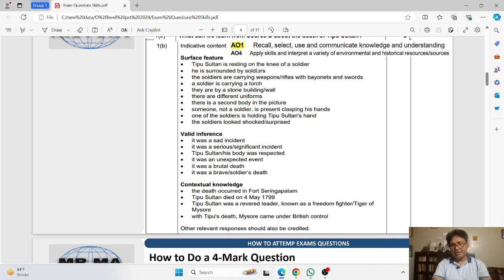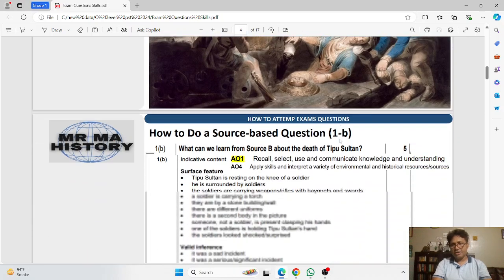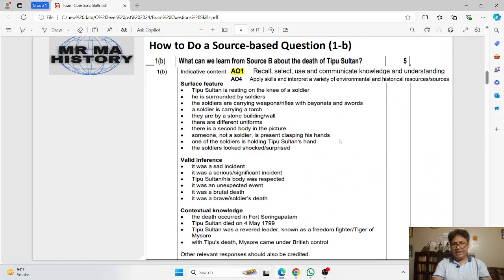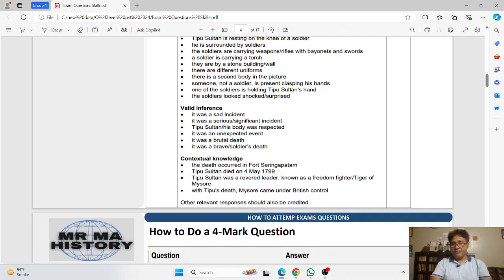This is the surface feature. You can see from the picture clearly that he is resting on the lap of a soldier. Then the idea that you derive is that it was a sad incident because he is dead. Okay, now connect it to the contextual knowledge.